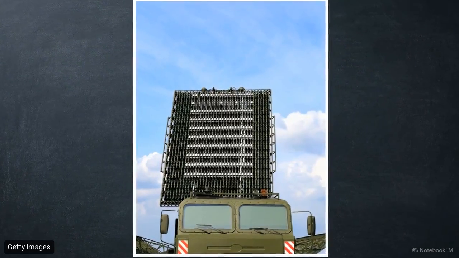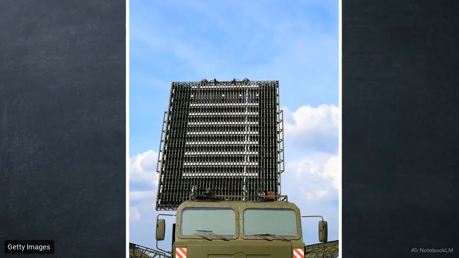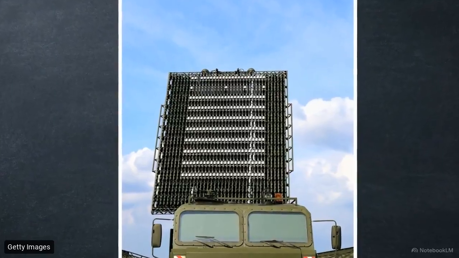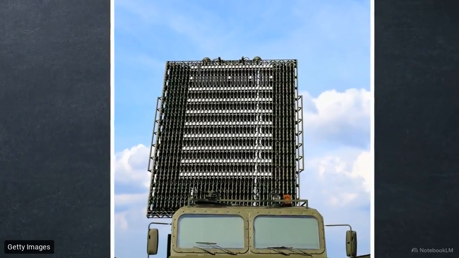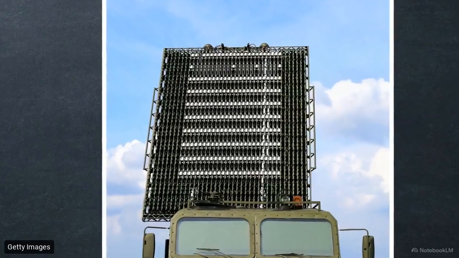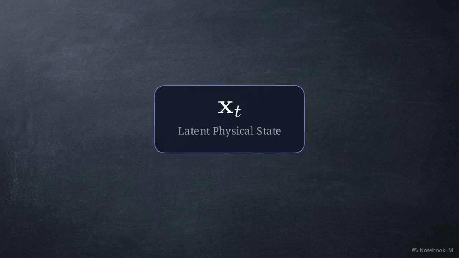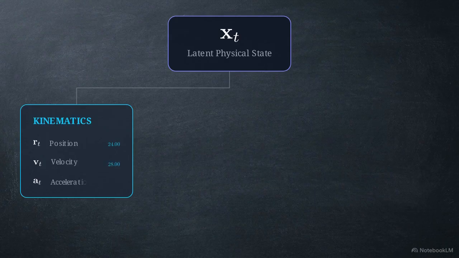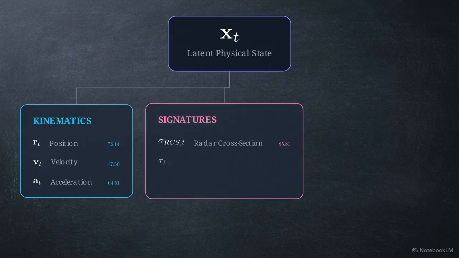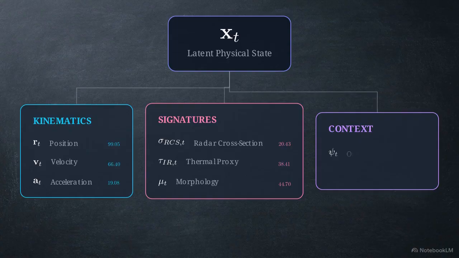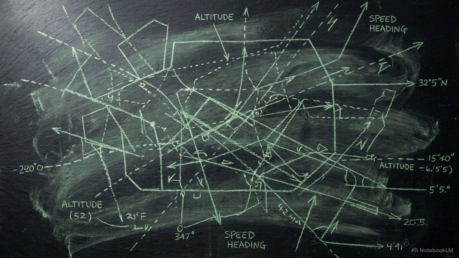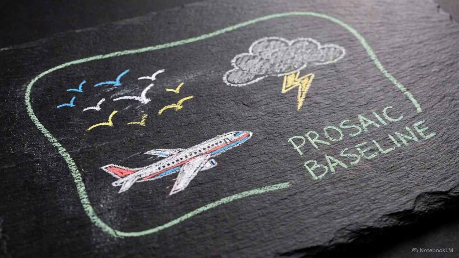The system relies on a continuous feed of physical inputs, including radar cross-sections, electro-optical and infrared imagery, weather conditions, and local infrastructure telemetry. For every observed object, the architecture builds a latent physical state vector. This tracks physical kinematics, like position and velocity, alongside spectral signatures and optical morphology. To identify a true anomaly, the system must first map normal behavior. It establishes a pattern of life baseline consisting of prosaic objects like migrating birds, commercial flights, and weather artifacts.